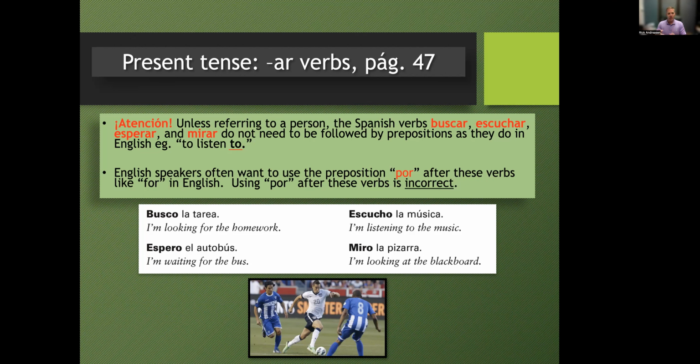Buscar, to look for. Busco la tarea. I am looking for, so the "for" is part of buscar. I'm looking for the homework.